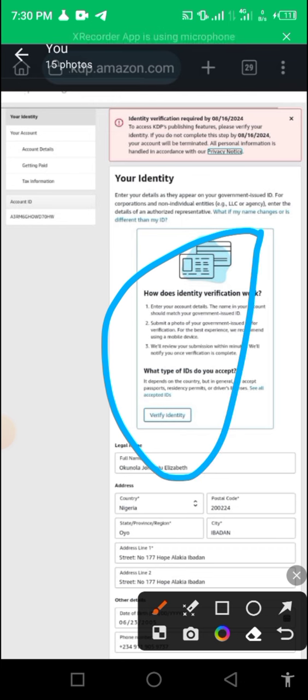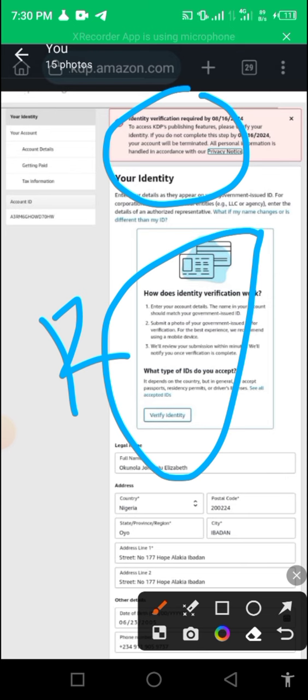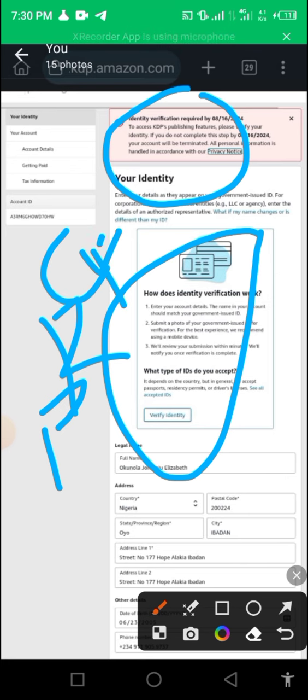But what do we do? Now we're receiving this threat from Amazon. Some people have not received this message from Amazon. Yes, some just only saw this. Some, immediately you plan to publish, you are going to get this message. Some now, I just heard the message that if you're trying to create a new account, they will tell you to verify, or if you try to remove the tax. They will not want you to remove the 30% tax with South African stuff. A lot of changes are coming.